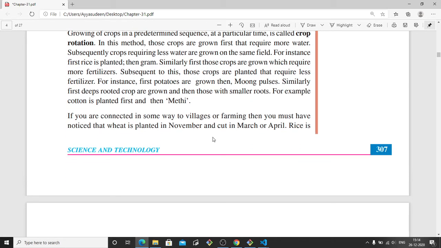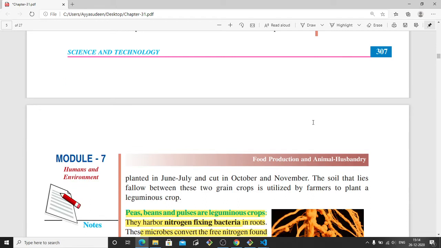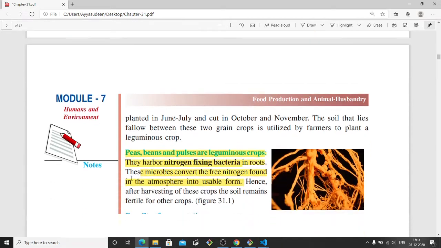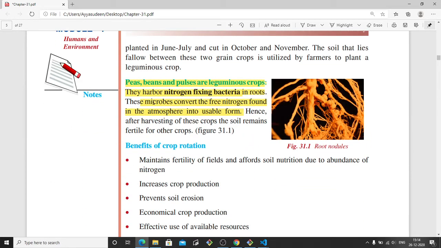For example, a certain plant will be grown in November, and it will be cut or harvested in March or April. So like this, you can read about this here, when the plants are planted and harvested. Why is crop rotation beneficial here? The peas, beans, and pulses are leguminous crops. Leguminous crops means they will have a root like this.